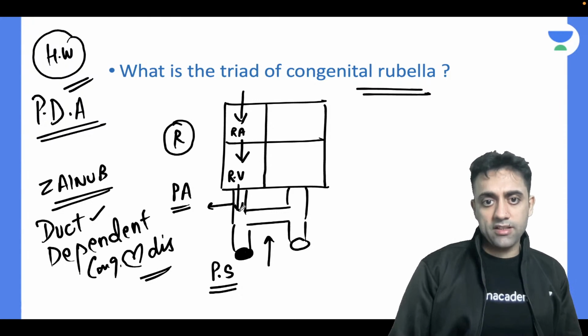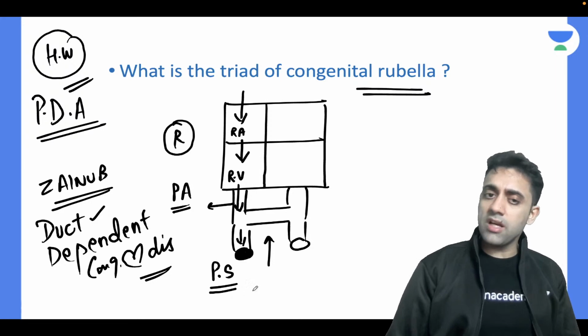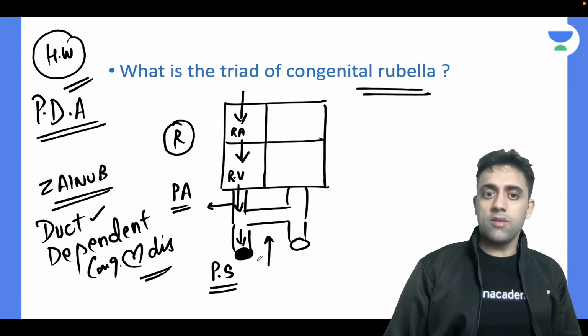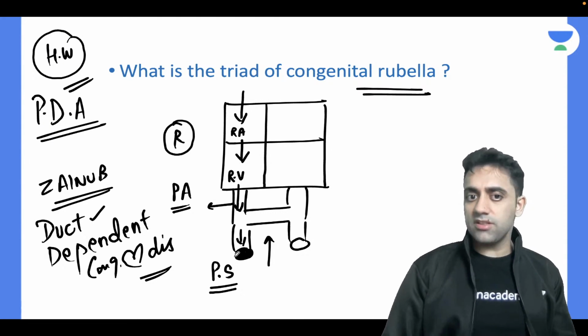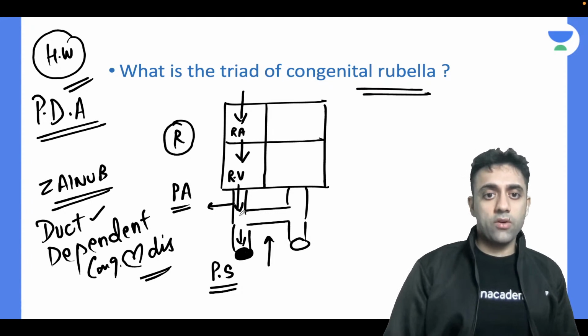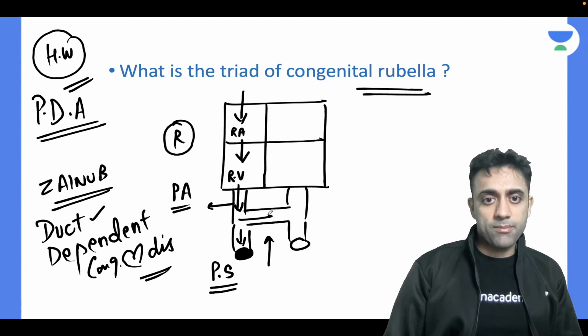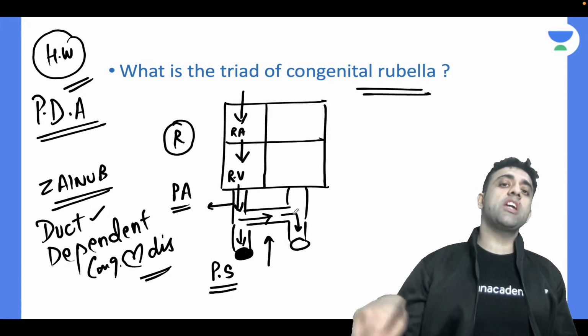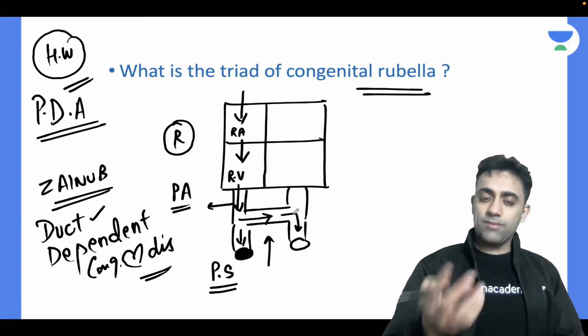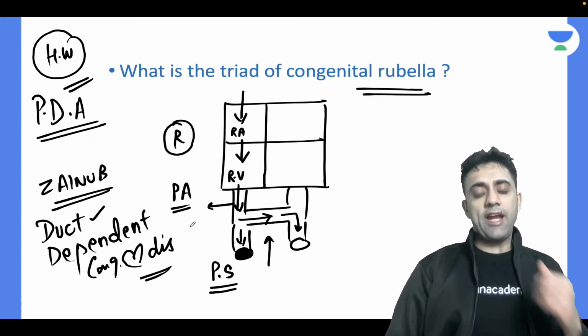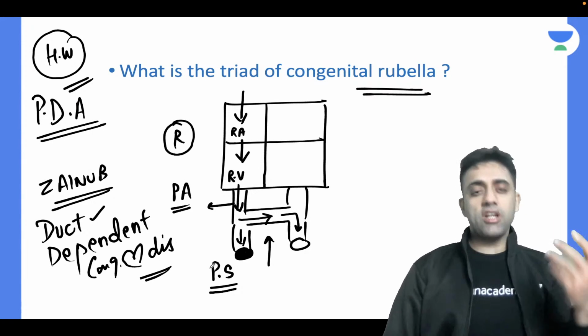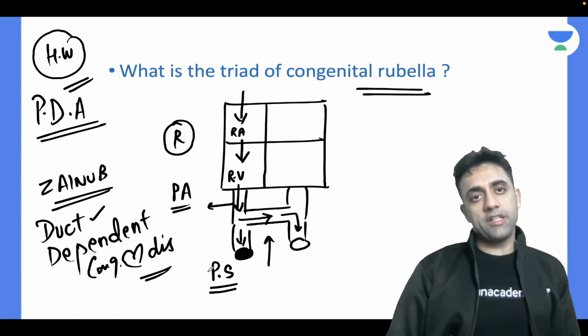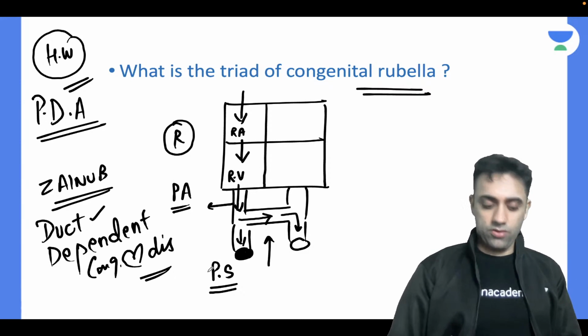Normally it should enter the pulmonary artery and go to the lungs for purification. But in a case of pulmonary stenosis, the blood cannot go to the lungs. So in this case, I would like to keep the PDA open for the bifurcation of blood. So now pulmonary stenosis becomes one duct dependent congenital heart disease. Okay, number one.